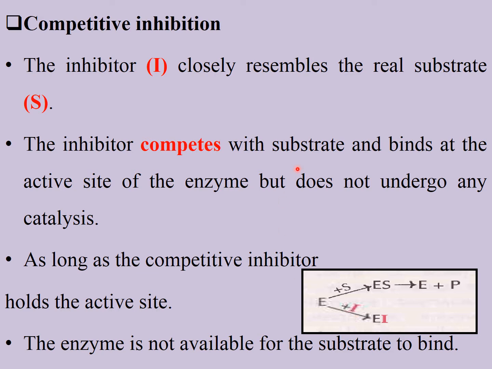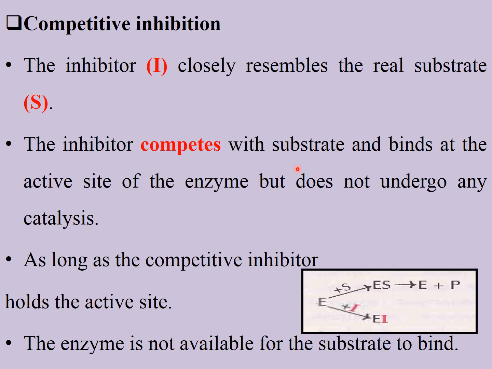That's why, from the name itself it is clear, if there is a competition between the substrate and inhibitor, that inhibition is known as competitive inhibition. The inhibitor competes with the substrate and binds at the active site of the enzyme but does not undergo any catalysis.